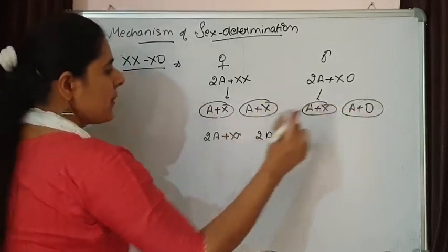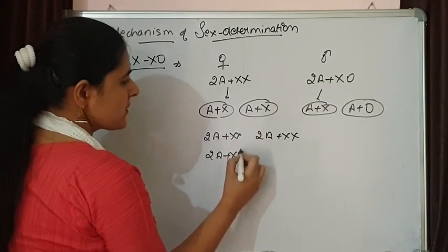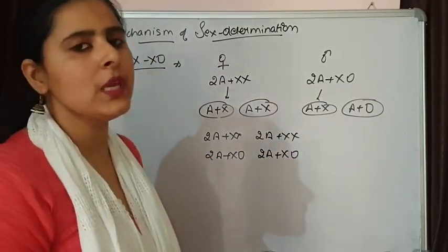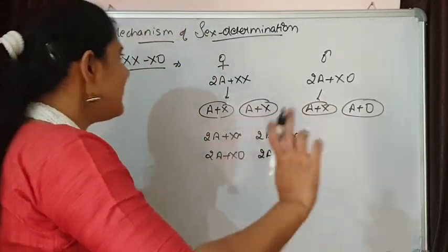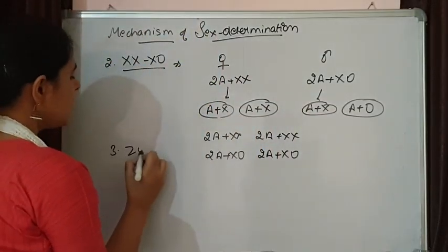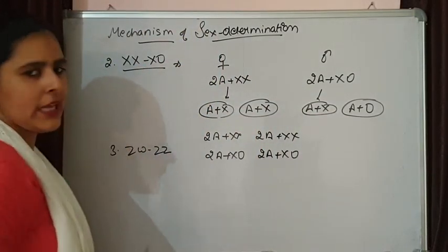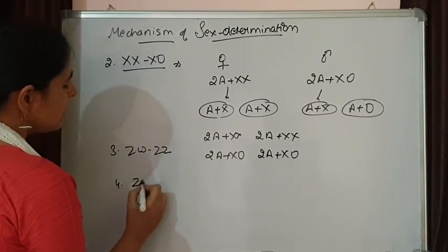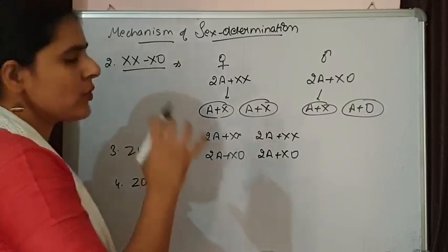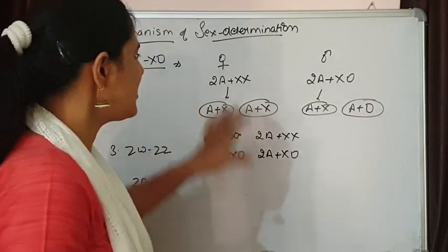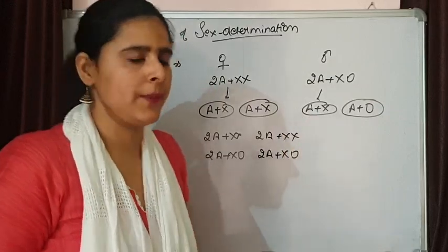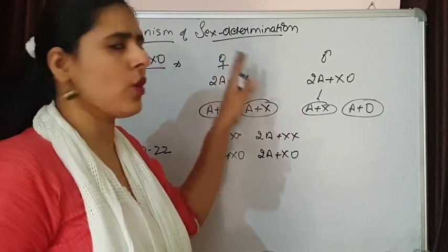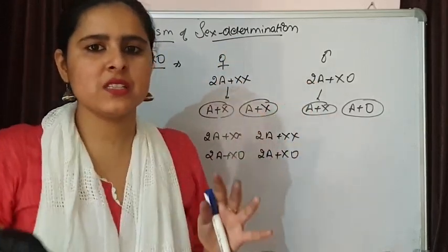If they combine with this one, it is 2A plus XO, and these will be males. Exactly the same situation happens with the third one. Here also two different types of gametes form, and the same in the fourth situation also, so I am not explaining those. The situation is always the same. This sex determination simply depends upon the chromosomes, so this is genetic sex determination.